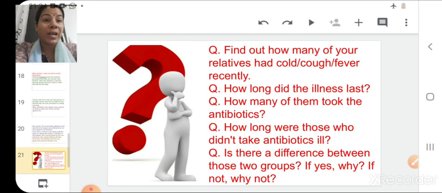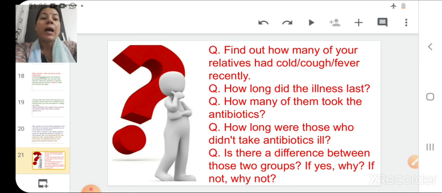So children, now there are some questions for you. You have to write down the answers to these questions in your notebook. The first question is, find out how many of your relatives had cold, cough or fever recently. So you have to call your relatives over phone and find out how many of your relatives had cold, cough or fever recently. The next question is related to the first question, so it is very important to take the data first.